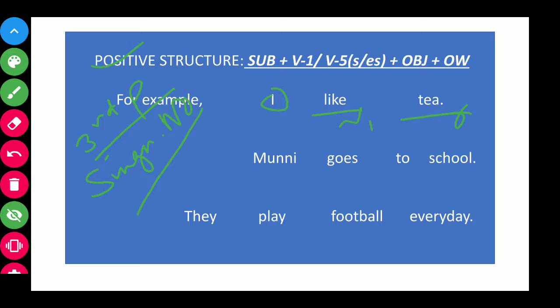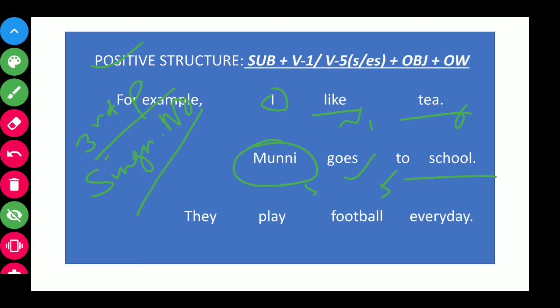So I like tea. In the second example, Munni goes to school. Your subject is Munni. Munni is not I or we. So Munni is a third person and a singular number. So as the subject is third person singular number, this will be followed by V5. So it is not go, it is goes. It is subject plus V5. Then these two words, to school, are other words. So Munni goes to school.